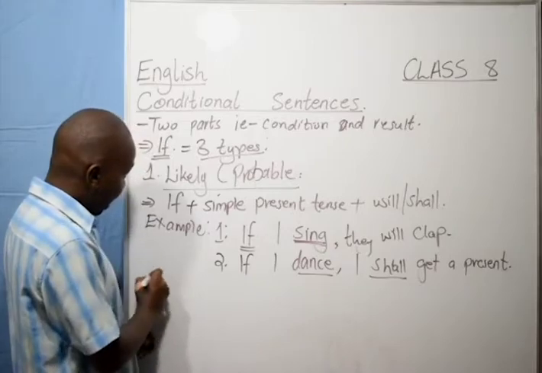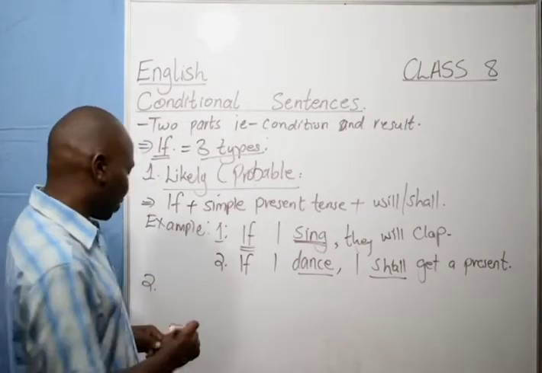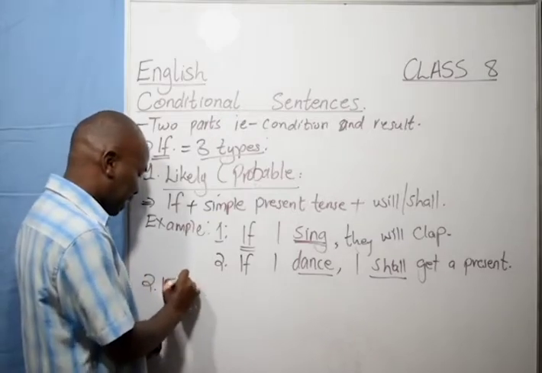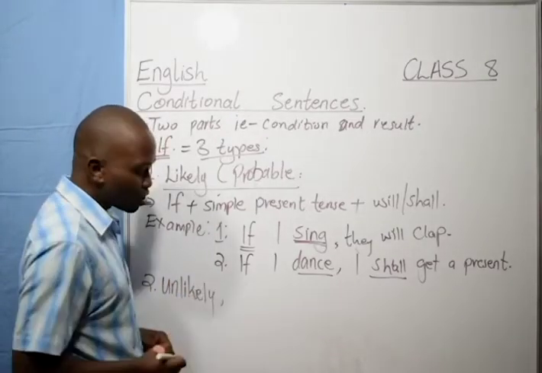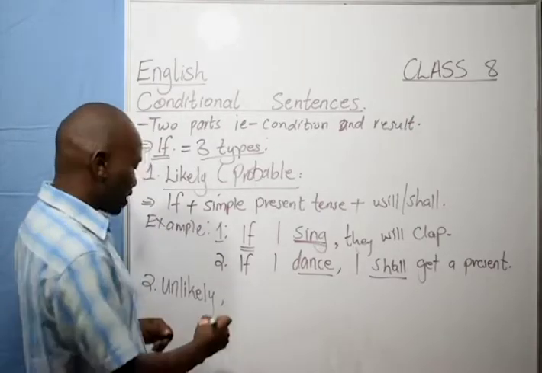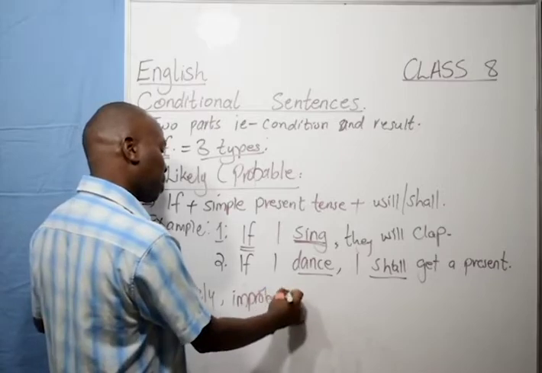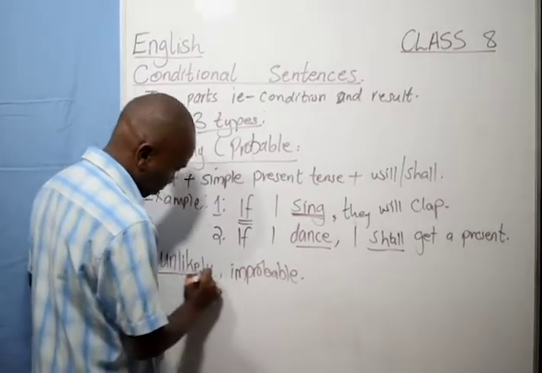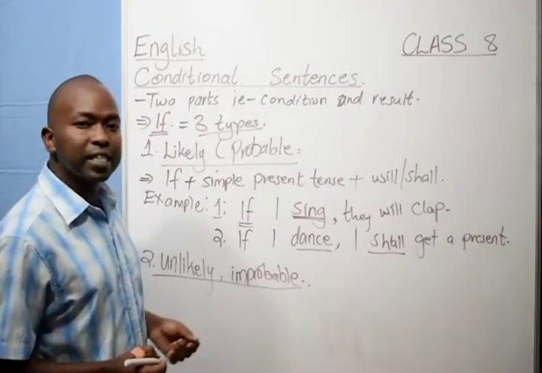Now the other type of conditional sentence is the one that we refer to as the unlikely conditional sentence, also known as the improbable conditional sentence.